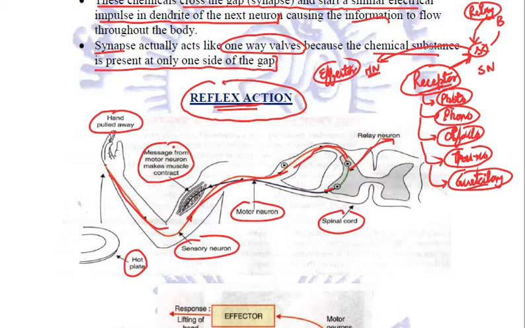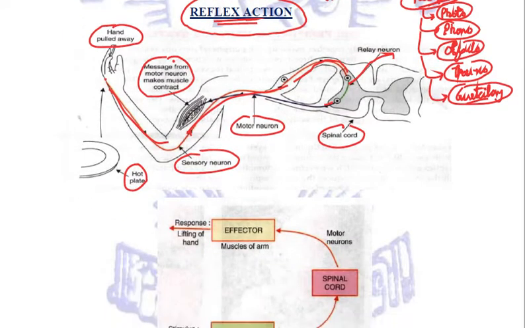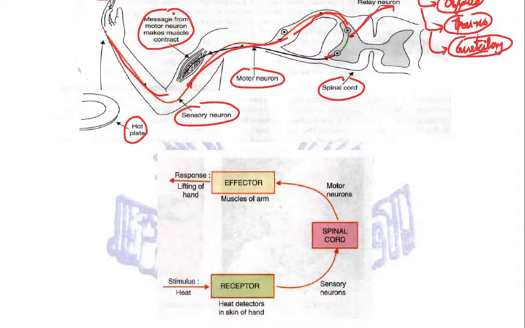So this action of pulling away the hand on touching a hot plate is called reflex action, and the pathway of information taken during a reflex action is called a reflex arc. So this is the pathway taken by the information in a reflex arc. The stimulus in this case was heat. This was taken by our receptor, that is the skin of the hand, right?